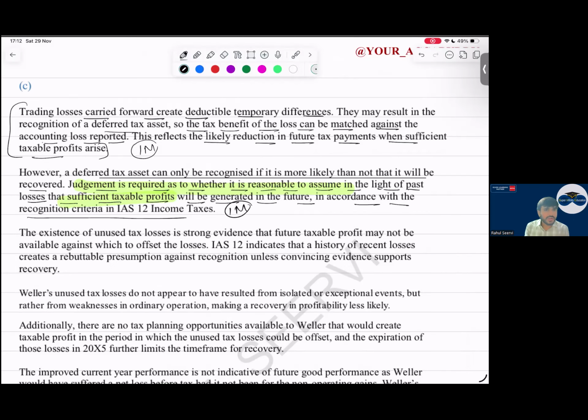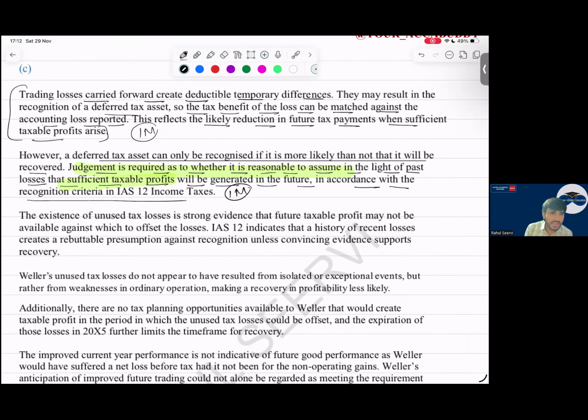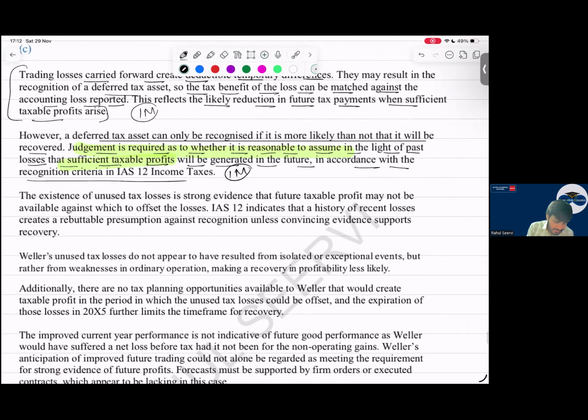Then coming to the next point. Here, what I mentioned, you write down here. It's a little bit complicated because it is only the recognition criteria. What IAS 12 is saying is that the existence of unused tax losses is strong evidence that future taxable profit may not be available against which to offset the losses. Yes or no? Already the company has been in losses for 3 years. Link it to the case.